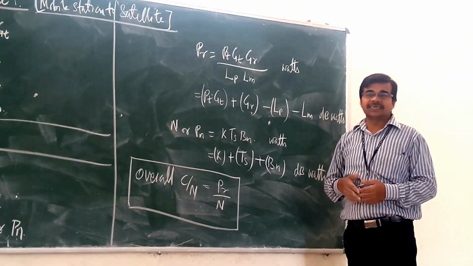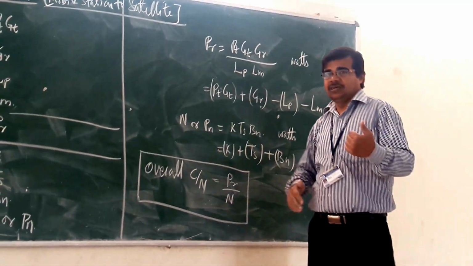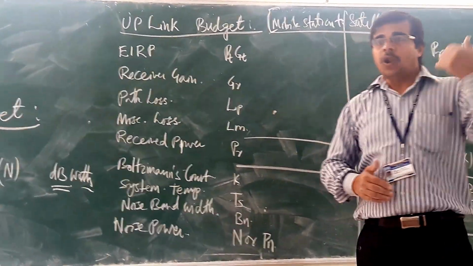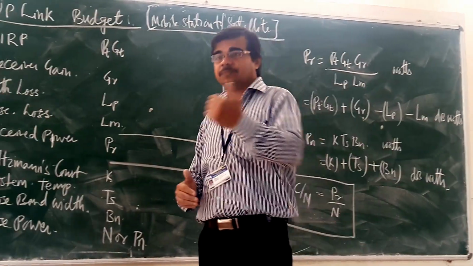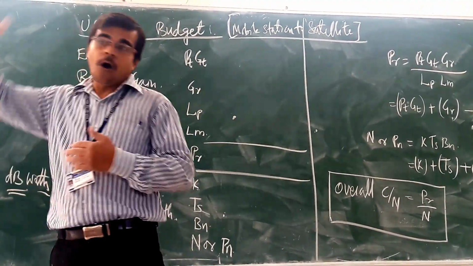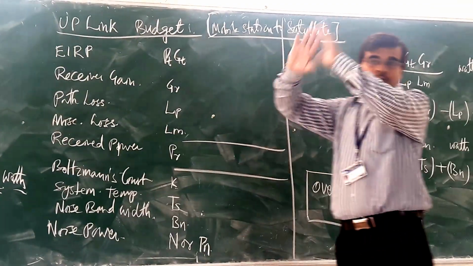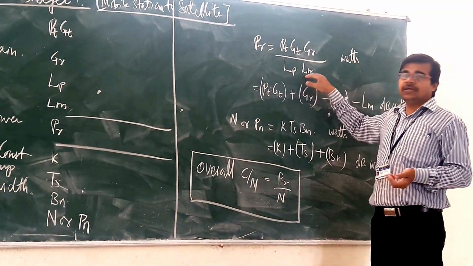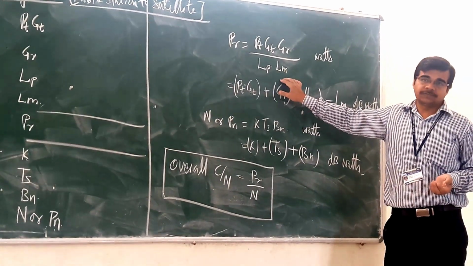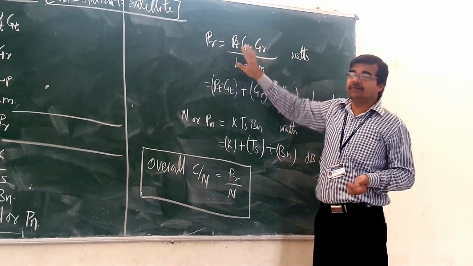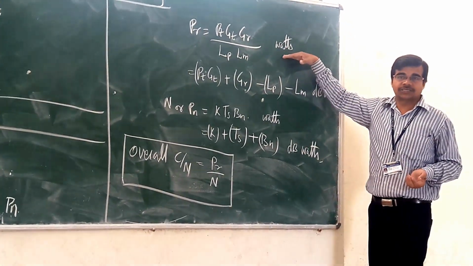Miscellaneous loss includes attenuation in the atmosphere, losses associated with the transmitting antenna, and losses associated with the receiving antenna. All these we have covered earlier, so we are integrating those in this miscellaneous loss. So this is your received power, but it is in terms of watts.